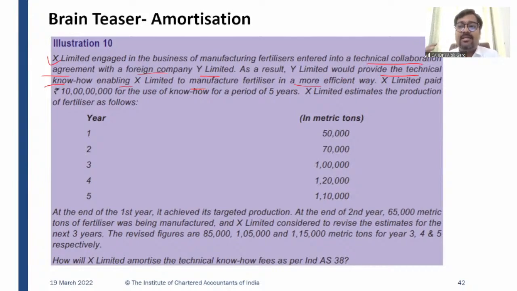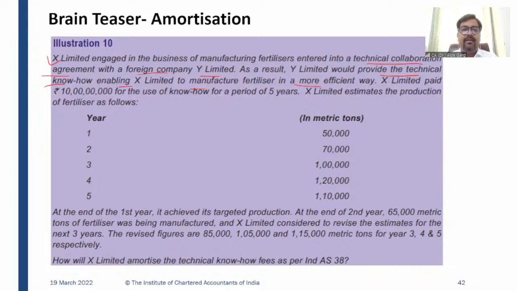Y Limited has an advanced manufacturing process, and when it shares it, X Limited will be able to manufacture fertilizer more efficiently, with more productivity.